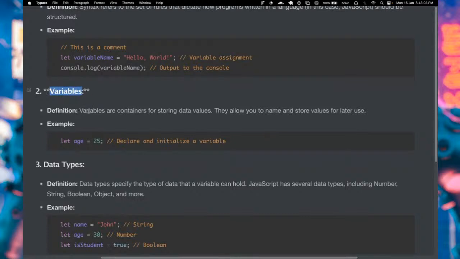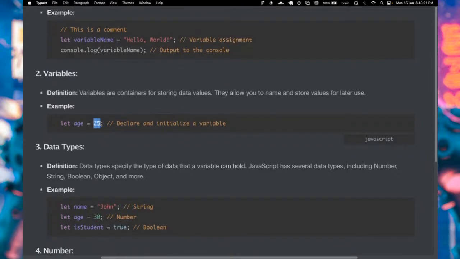All right, so we have also mentioned variables. We've covered the meaning of variables, of course. This is a container for storing data values, and they allow you to name and store values for later use. So let age equals 25 means when you see age, the output is 25. These are all added to the code for now. But when using JavaScript and HTML, most times you are going to have what we call dynamic fields or dynamic values, which means this can always change, and you can make it dynamic based on the elements you're connecting to or the data source. If you're using it on the web, it's going to be dynamic.